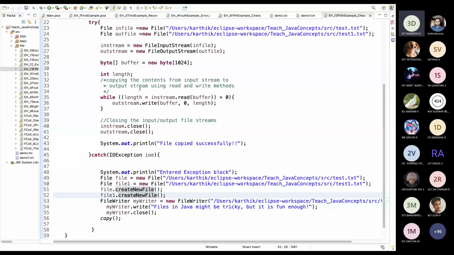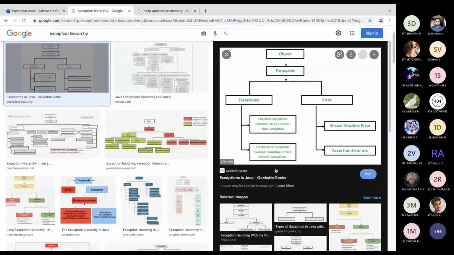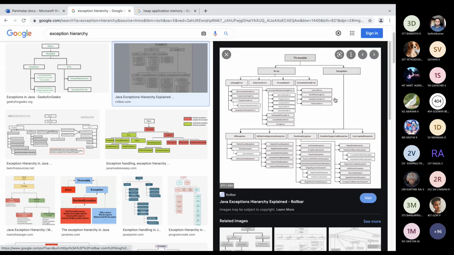For file not found error, we should give input output exception, sir. Input output exception, IO exception. Actually, what is the exact thing is that it is a parent class, right? One second, I will show you the full diagram. See, file not found exception is coming under IO exception. So we can give file not found exception alone, or we can give IO exception, or simply we can give Exception. Anything can handle. Parent can handle anything, right? Child cannot handle parent, but parent can handle child.